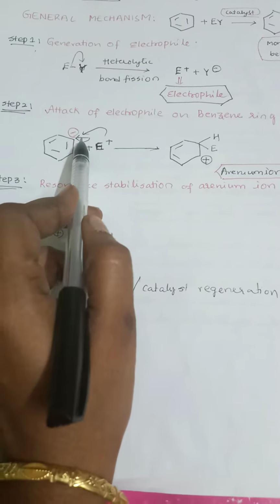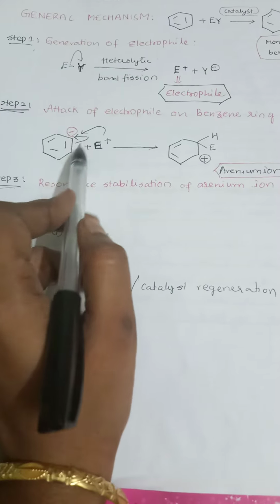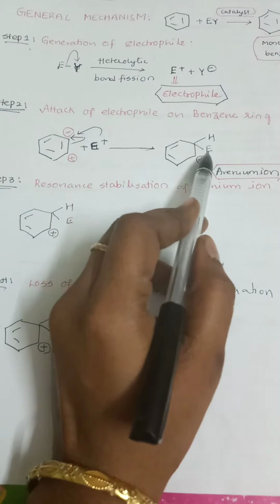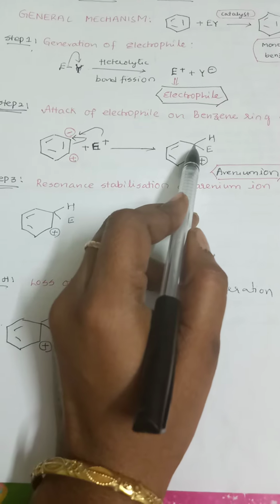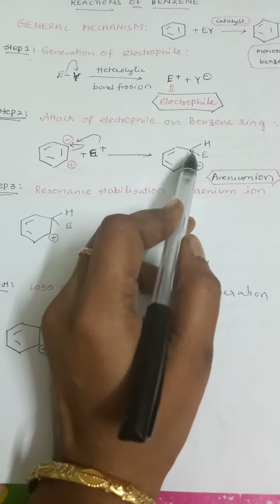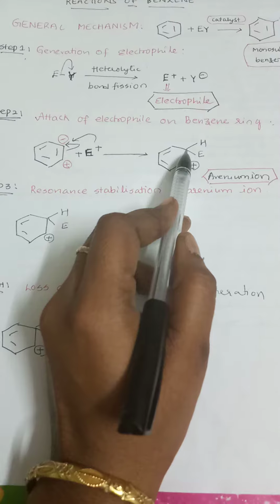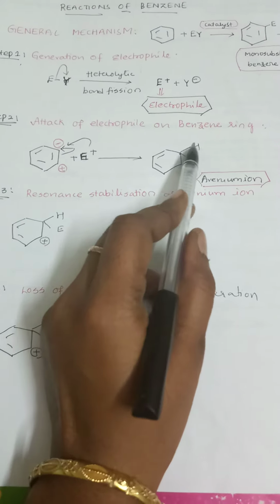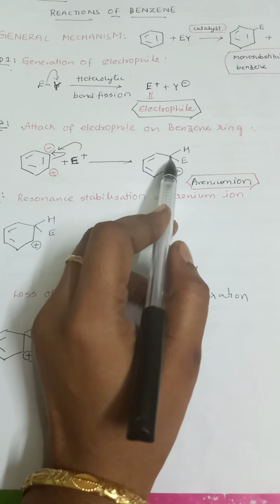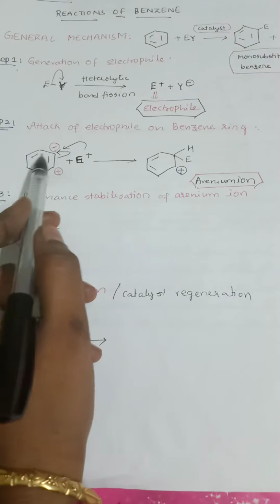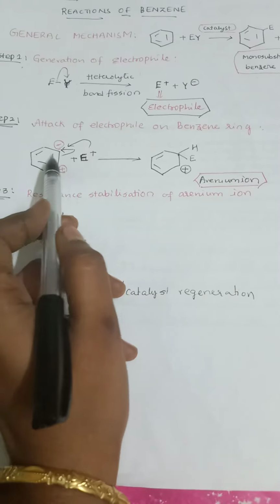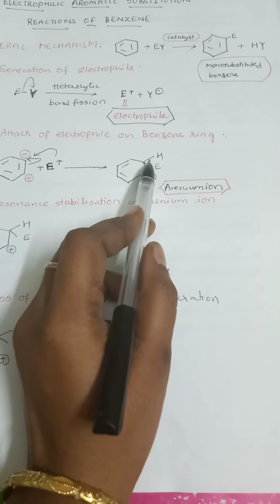Now immediately your electrophile attacks onto the negatively charged carbon. So in this way your electrophile has attacked the negatively charged carbon, and this carbon along with the electrophile is also accommodating a proton H. So that's why I have represented hydrogen here also. Here also hydrogen is there, but here it is not represented, whereas here it is represented.